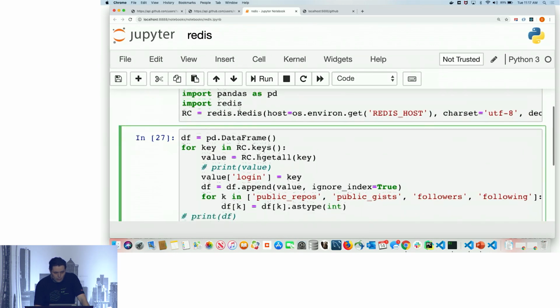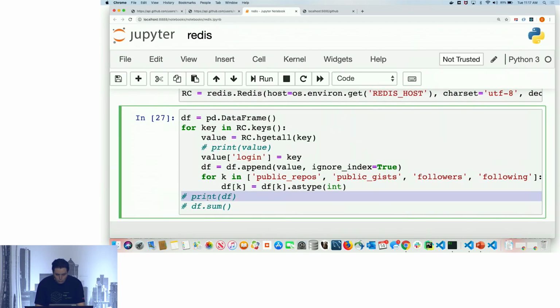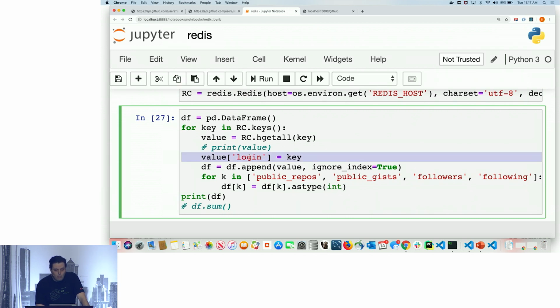And now I'm going to, oops. So what is this code doing? We're grabbing all the keys. We're grabbing the value for each key as we're looping through them. We're modifying, basically we're creating a new thing to add to our row.